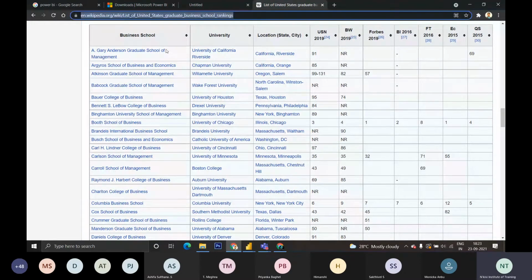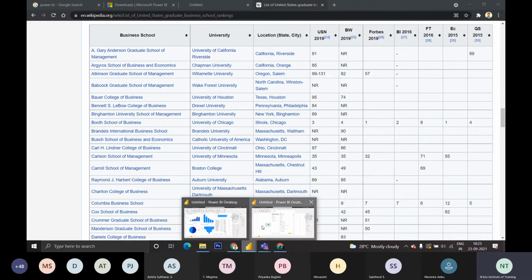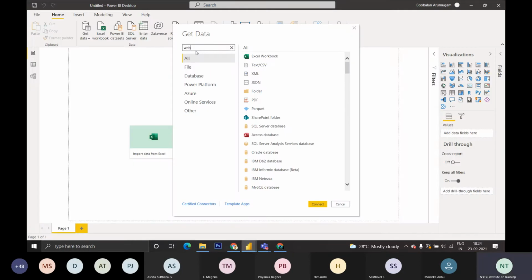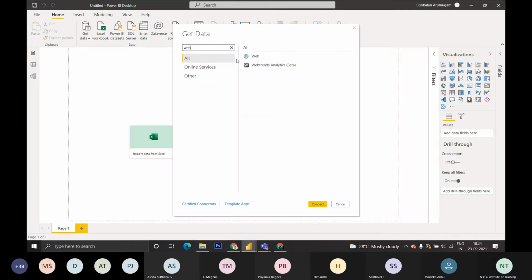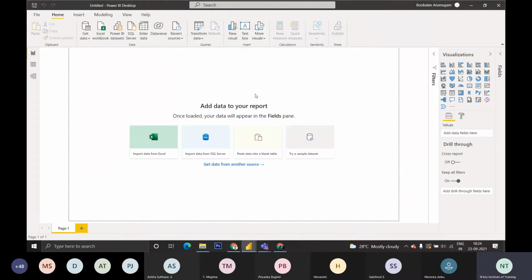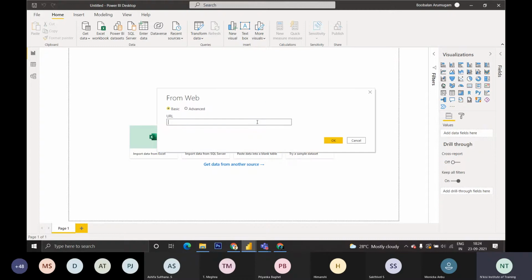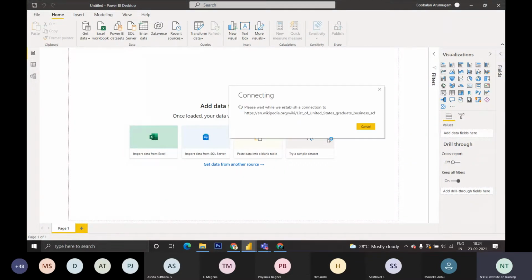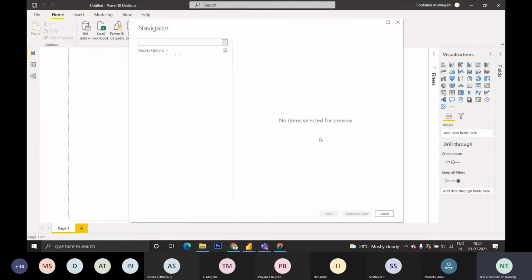I can directly copy this link and use it to load the data from the website. It can be in any format. You have to paste the URL and then click OK. It will get the table available on that website and connect to it. You could see that it is connecting, and as I said, Power Query will be fetching the data.